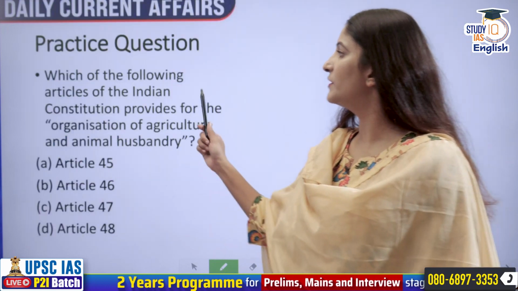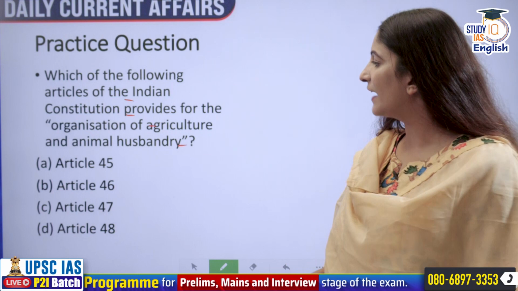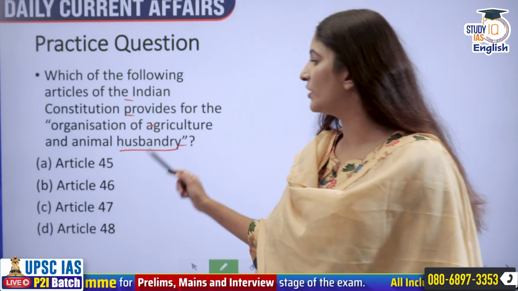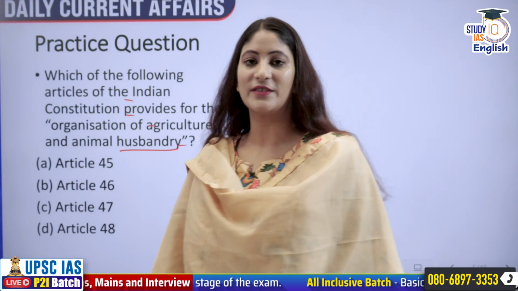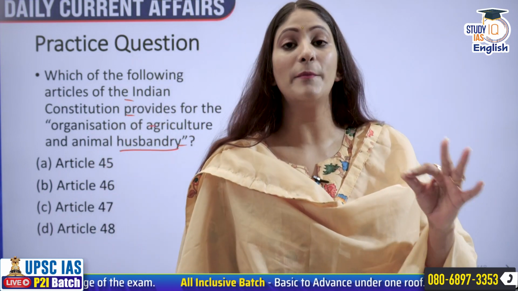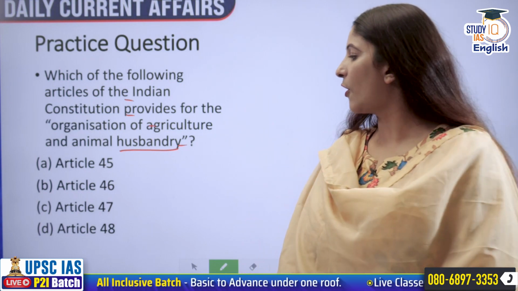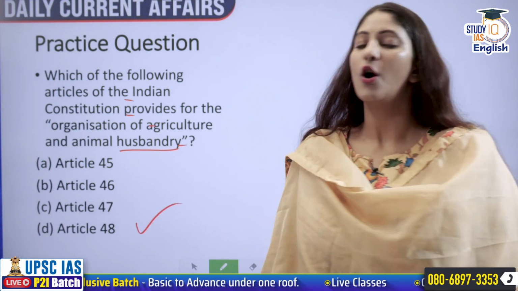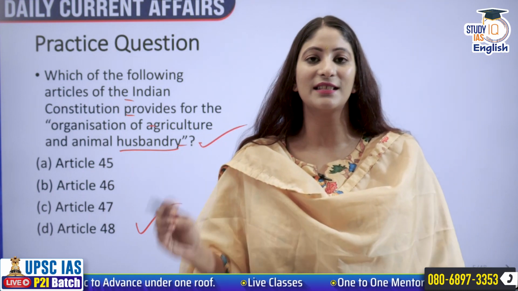Moving ahead, which of the following articles of the Indian Constitution provides for the organization of agriculture and animal husbandry? Article 45, 46, 47, 48. It's a directive principle of state policy and it's a Gandhian article. Gandhiji knew the importance of rural India. Article 48, option D, says that we must organize agriculture and animal husbandry on modern scientific lines.